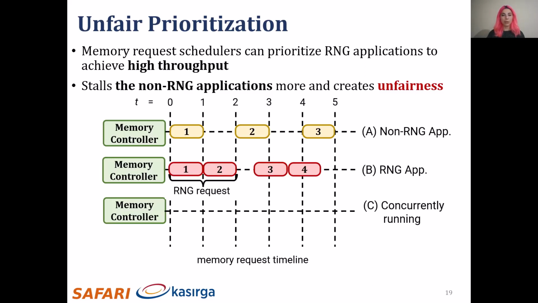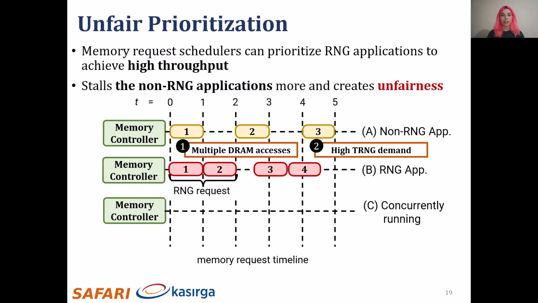The scheduler can prioritize RNG applications for 2 main reasons. First, TRNG requires multiple DRAM accesses, so each random number request is translated into multiple memory requests. And second, RNG applications can have high required TRNG throughput and can create more memory requests. This results in RNG requests being scheduled more frequently to increase the overall throughput, and higher memory stall times for regular memory requests. This can increase the memory stall time of non-RNG applications and degrade system fairness.